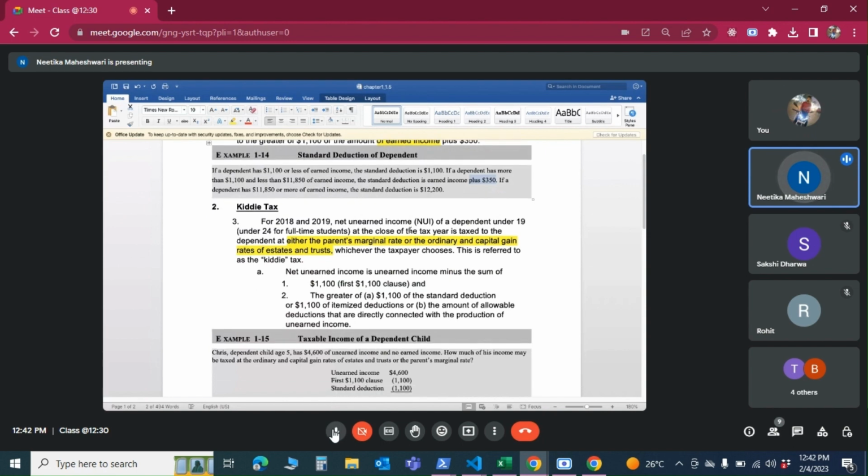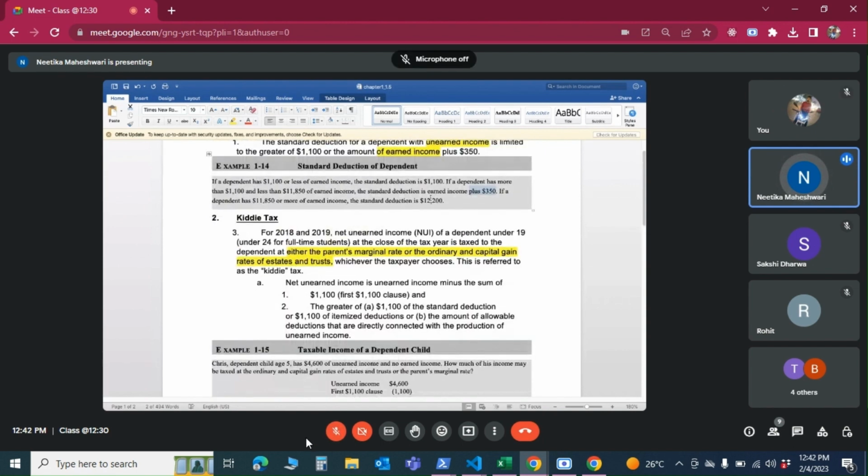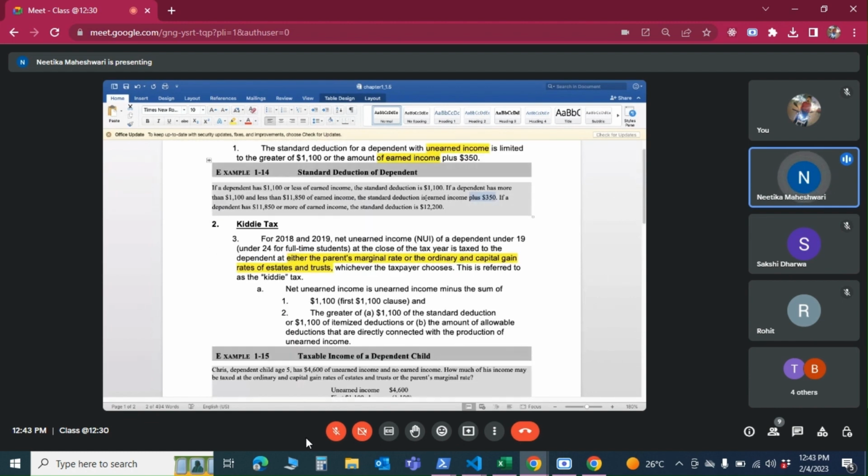Okay, let's go over the kiddie tax thing. Again, these things will mostly be computed by software. We are not going to manually add 350 to it and all, and these limits may also change from year to year. But what is more important to remember is if a dependent is having more than 1,100, 1,200, whatever of income, we need to see if they need to file their own tax return. Okay, so we need to take a call on that.